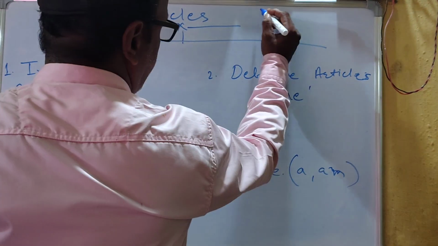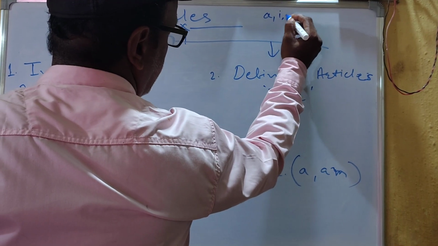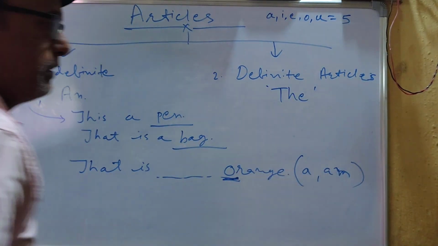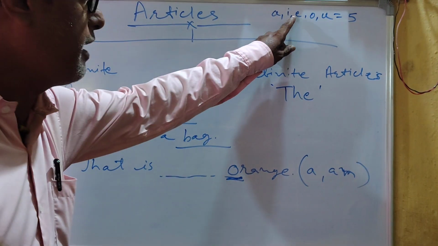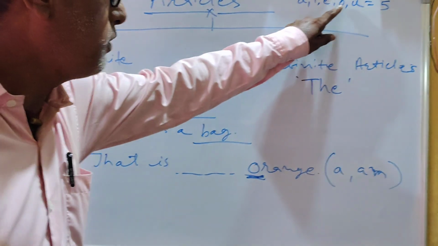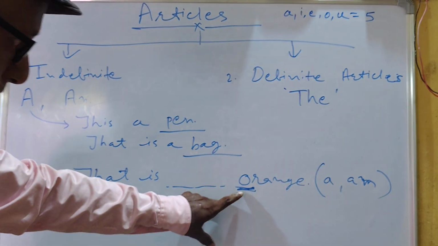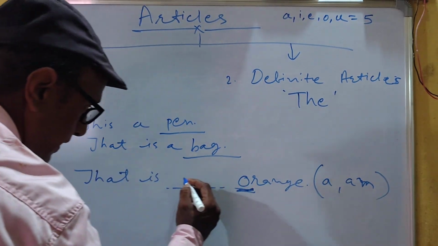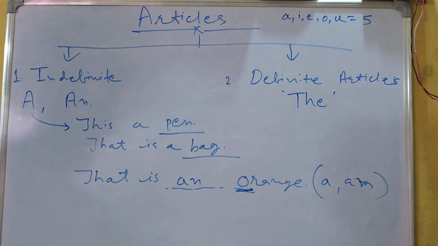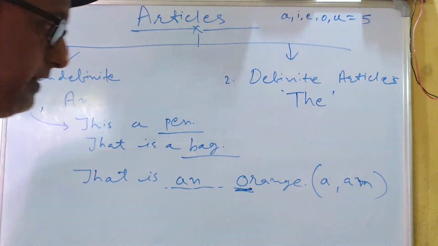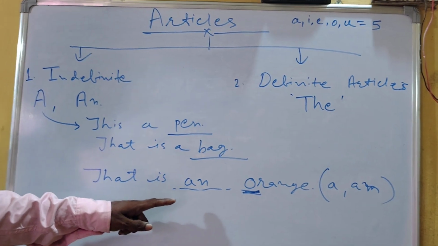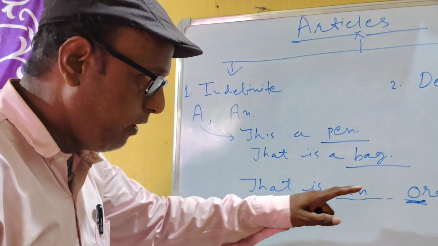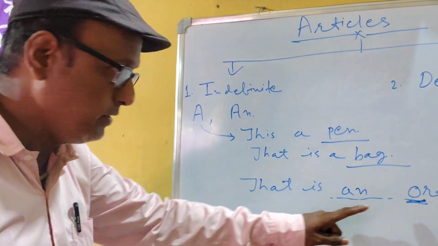As you know, the vowels are A, I, E, O and U. These five are known as vowels. So what I see, the O sound is found in the beginning of the word. That's why we will have to use this one, AN. If I use A in place of AN, then the sentence will be wrong. So, before the countable noun, if a vowel sound comes up, then you will have to use AN.